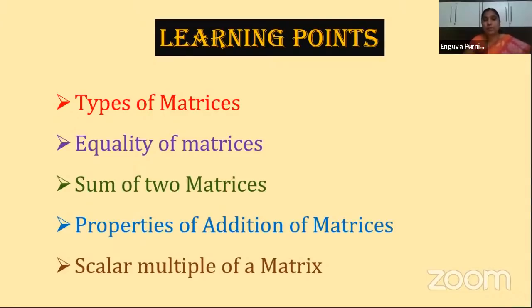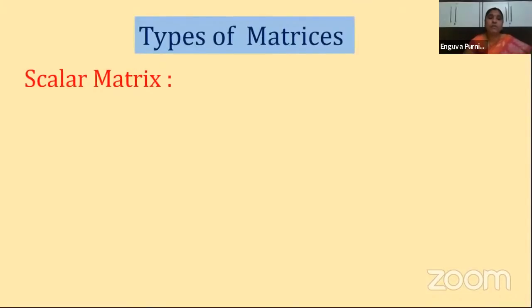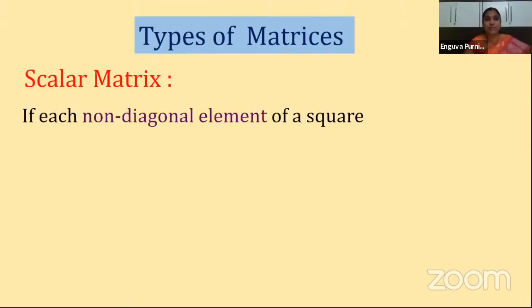Clear, children? I hope in the last session we discussed the square matrix and diagonal matrix, which is clear to you. Let us see the remaining types of matrices in today's class. So what is the next type of matrix we have? One is a scalar matrix. So what is this scalar matrix? Let us see the definition first.